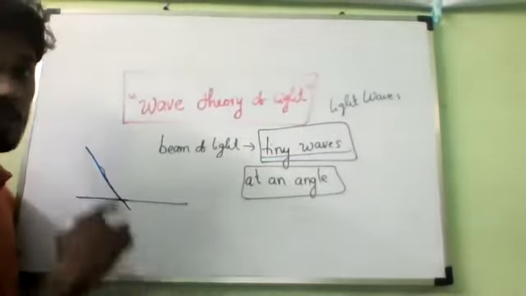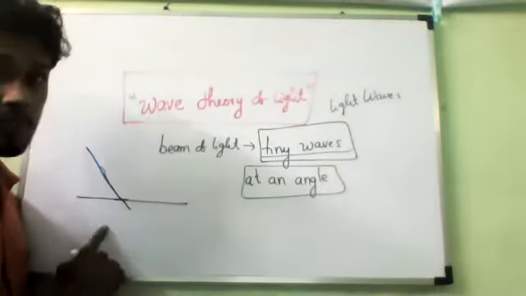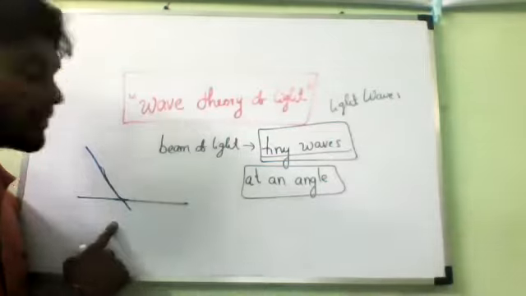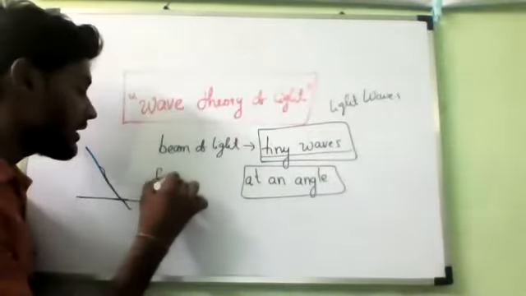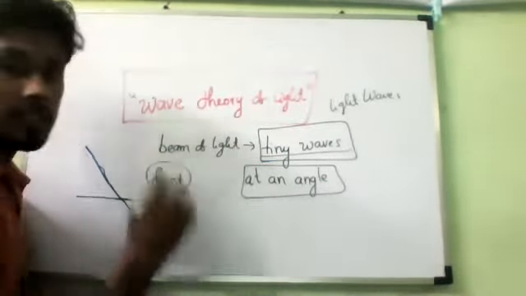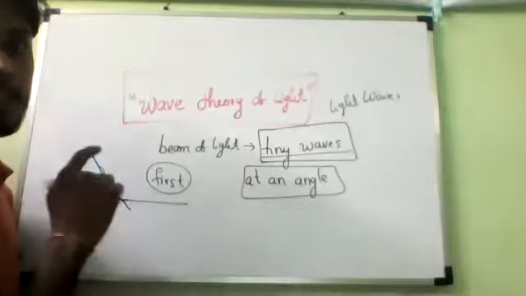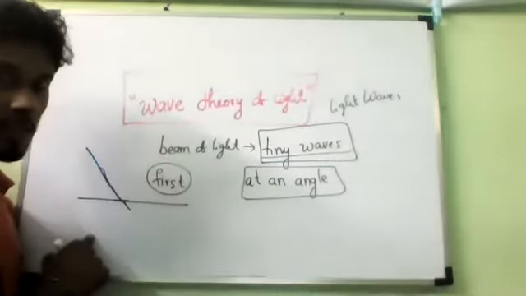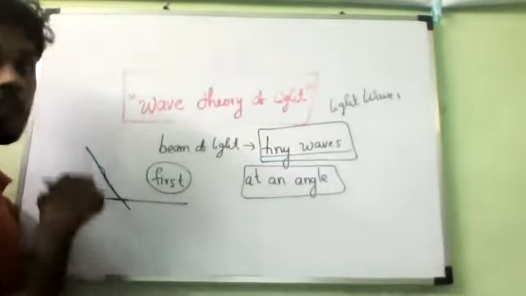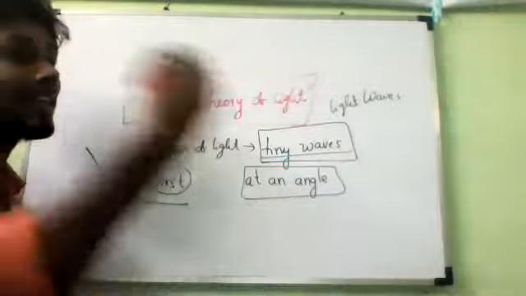So the part of the light waves which enters the other medium first has its speed changed first, but the rest of the waves enter a little later.